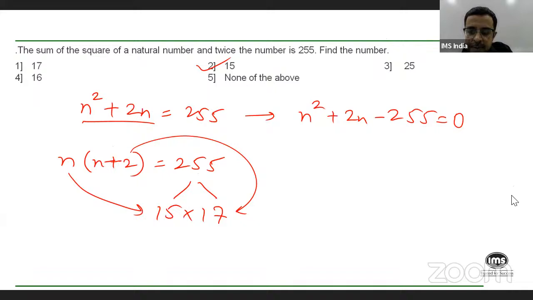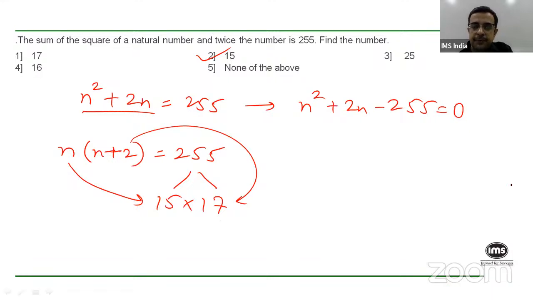Well, yeah, Atif, but it could also be none of the above. But yes, if I'm hard pressed for time and I cannot even do this, or for some reason it does not strike that 255 is 15 into 17, then yes, Atif, what you're saying is correct: all the remaining numbers are not possible because their squares are more than 255.